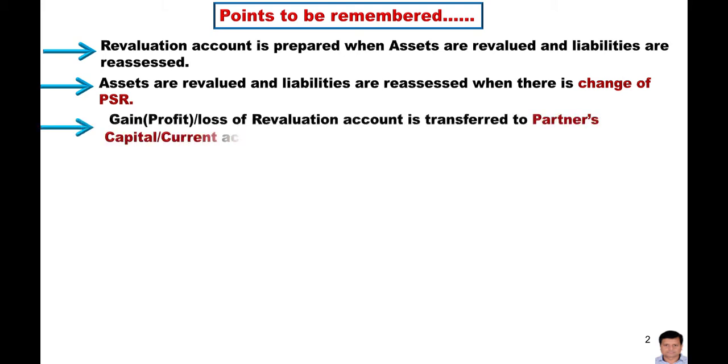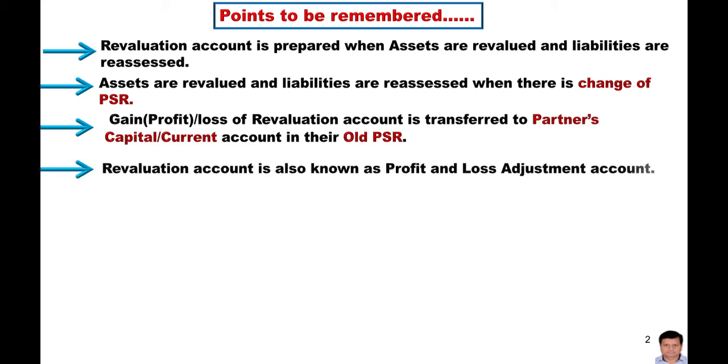Whatever the profit or the loss of the revaluation account, that amount will be transferred to the old partners' capital accounts or current accounts in their old profit sharing ratio. Always keep this point in your mind. This account is also known as the profit and loss adjustment account.